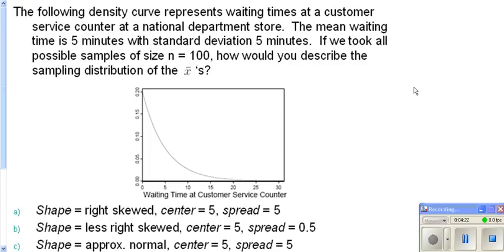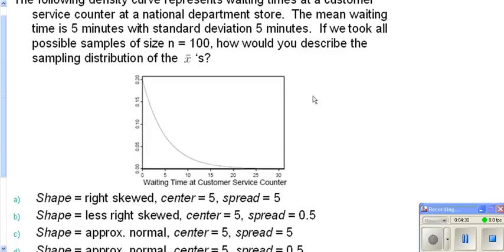So in this one here, we know we have a mean of 5, standard deviation of 5. But if we take a sampling distribution, remember our sampling distribution would still end up having the same mean of 5. Even though it's extremely skewed here, when you do a sample size of 100, it's going to end up being approximately normal.